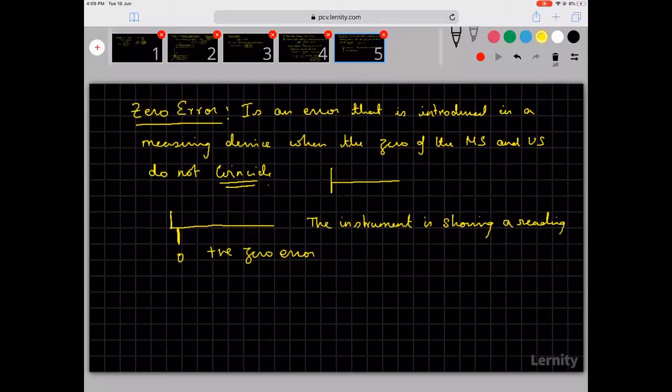Because the instrument is showing a reading, it should be subtracted. It's like measuring 20 centimeters and starting from 2 and not from 0. So if you're starting from 2, the actual measurement is 20 minus 2, 18. So a positive zero error is always subtracted.